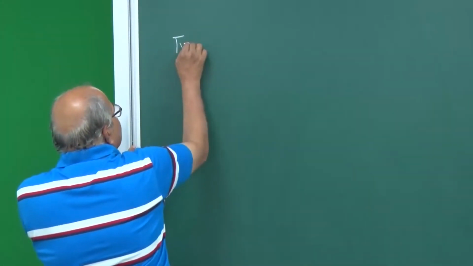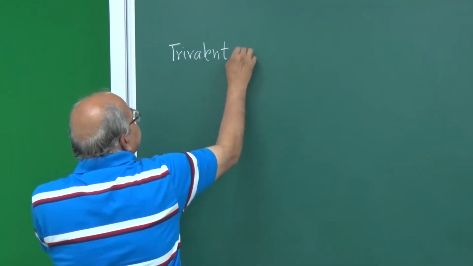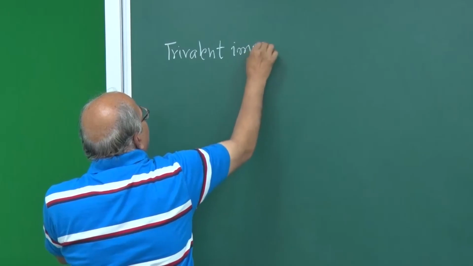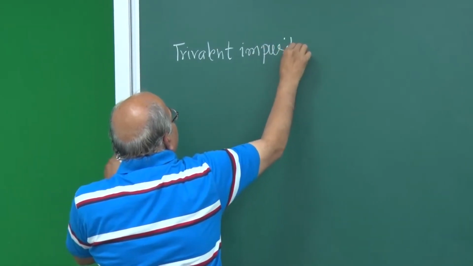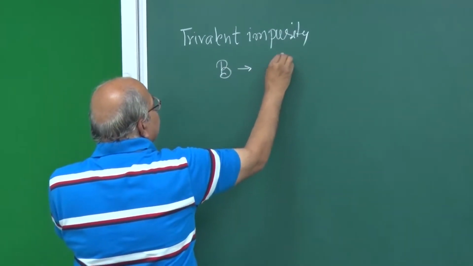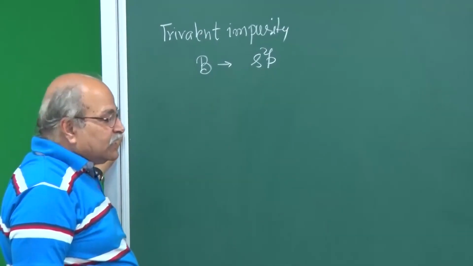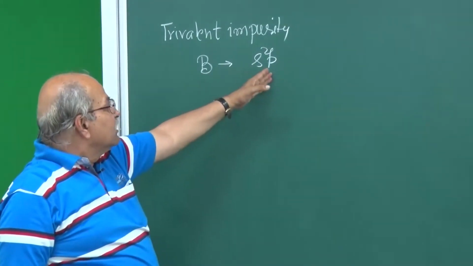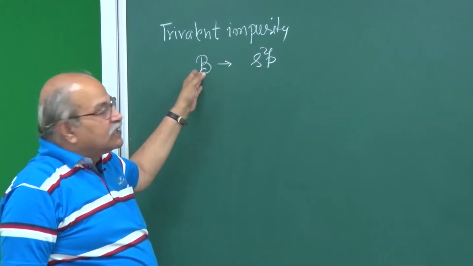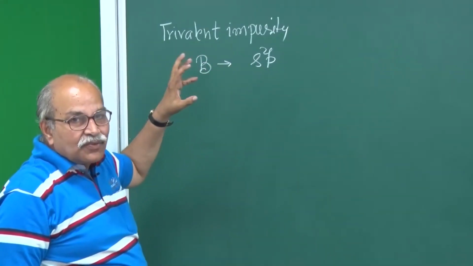So if you have that trivalent impurity, let us say boron, so the outer one will have S2P instead of S2P2. In silicon it is S2P2, in boron or aluminium it will be S2P. So there are 3 outer electrons only.